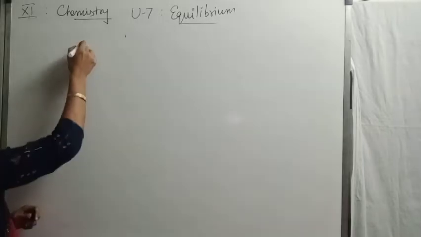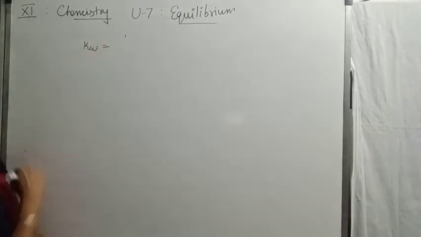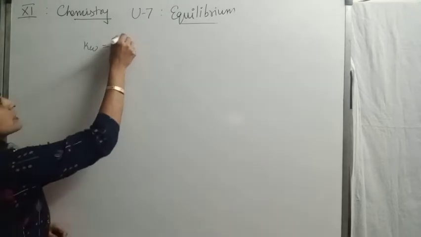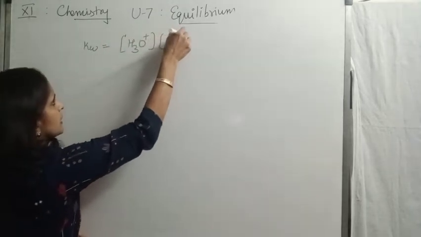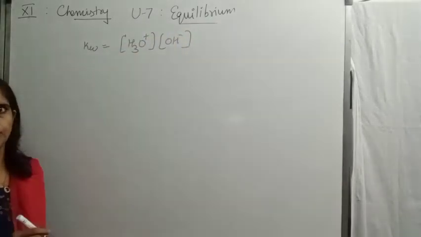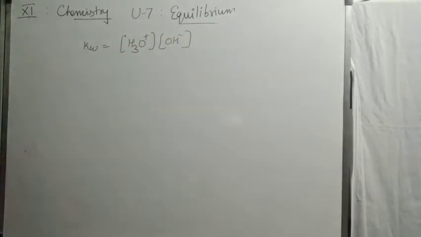Again, take the equation for ionization of water. Kw equals the product of molar concentration of hydronium ion and hydroxyl ion. Now in this equation, take log on both sides of the equation.